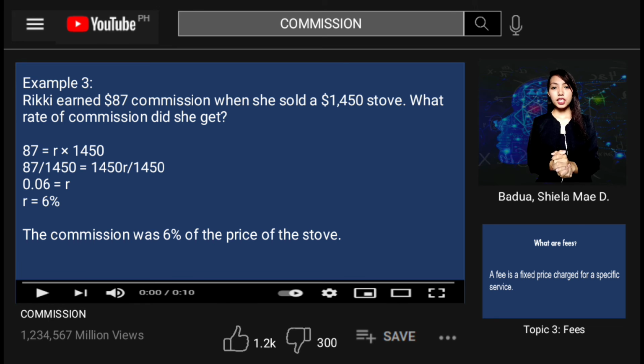Therefore, a 10% commission would have been $145. The 6% commission is $87, which is a little more than half of that.